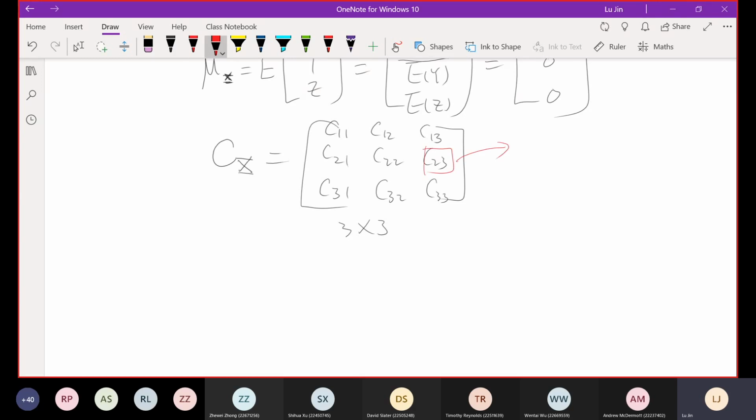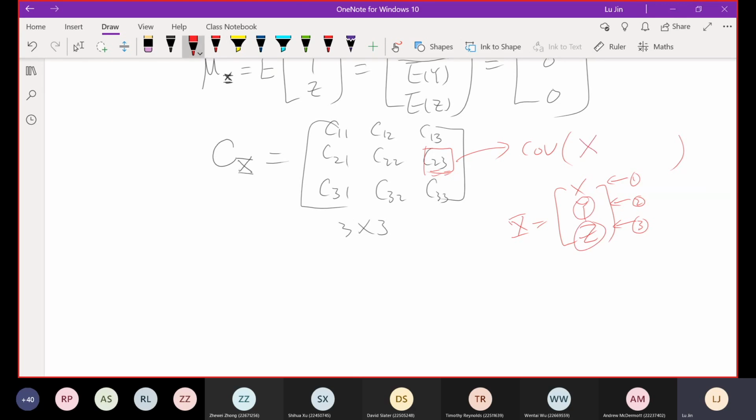This means the covariance between two random variables. But which two? In this X vector, you have X, Y, and Z, these three random variables. This is the first one, this is the second one, this is the third one. Take C23: the 2 and 3 mean I'm going to focus on the second and third random variables from this vector, which means Y and Z in this example.